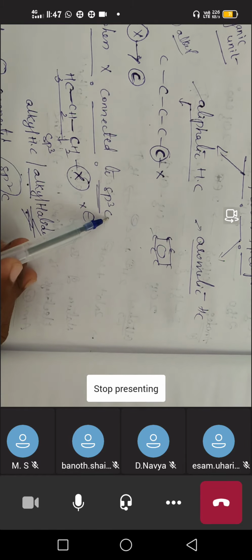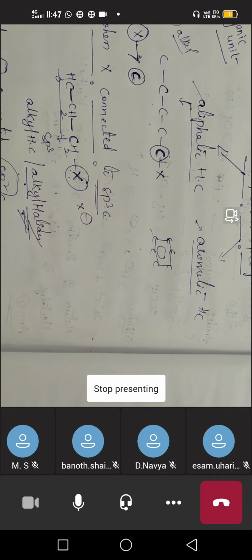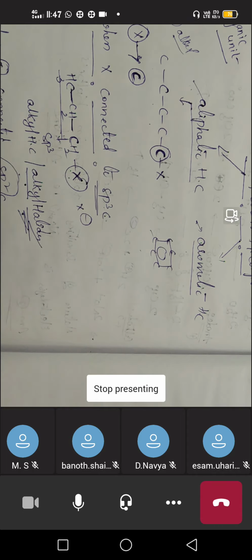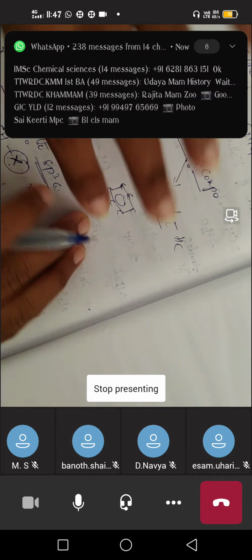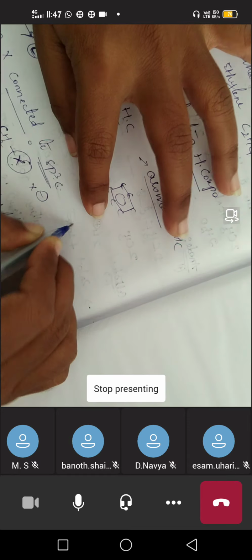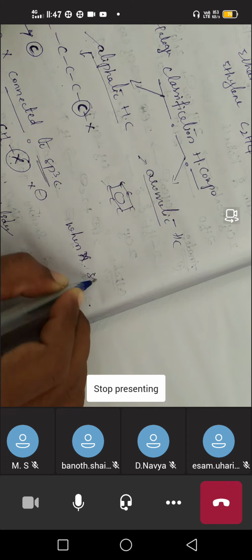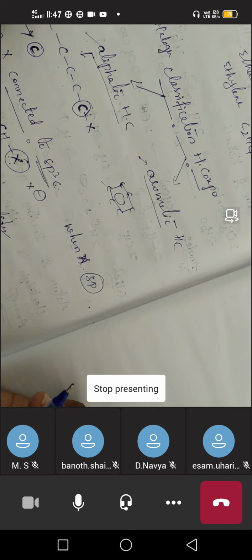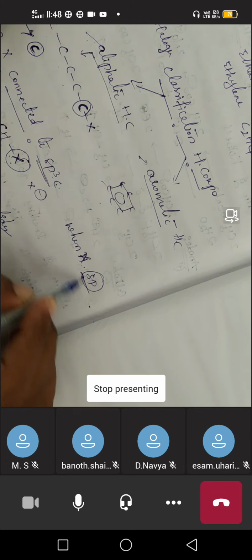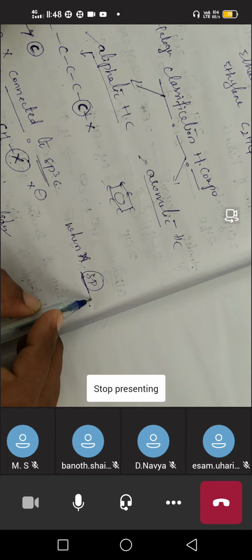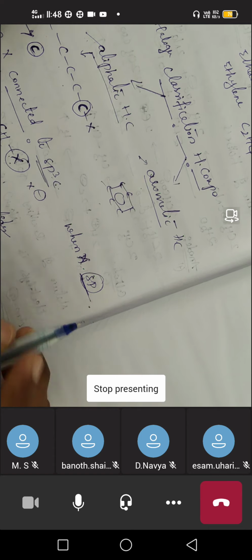So we have completed when halogen is connected to sp3 and to sp2. We have another type, when halogen is connected to an sp carbon. What does sp mean? When the carbon is in sp hybridization, with triple bond formation, generally triple bonded carbons are in sp hybridization.